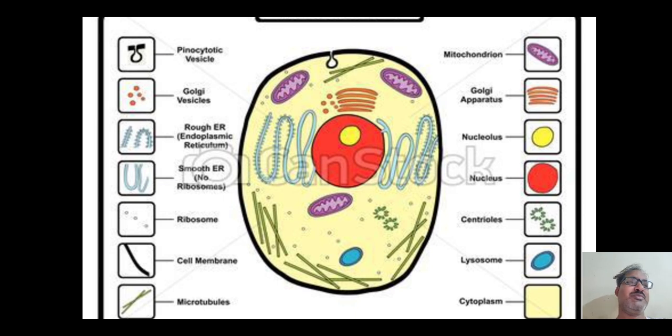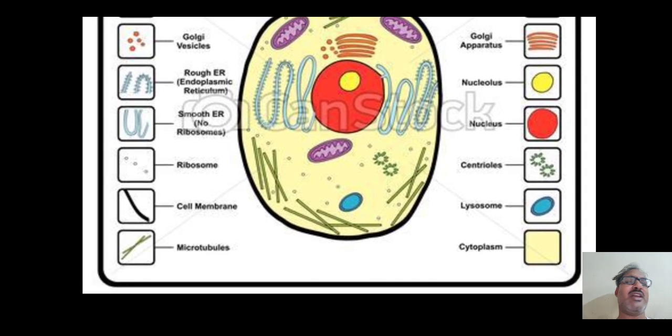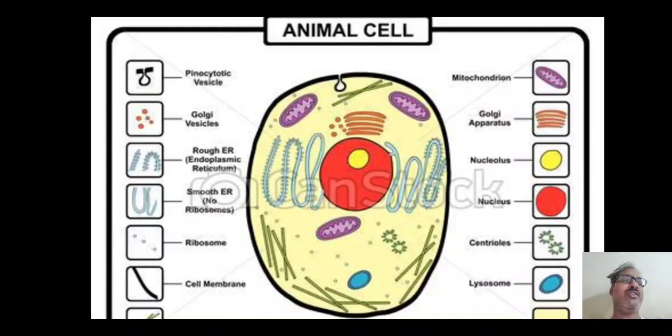Here lysosomes are present, that is common to both of them. And what else? Here you can see bluish color lines, the tubes, rough endoplasmic reticulum and smooth endoplasmic reticulum. Here you can see the difference. They are always present next to the nucleus.